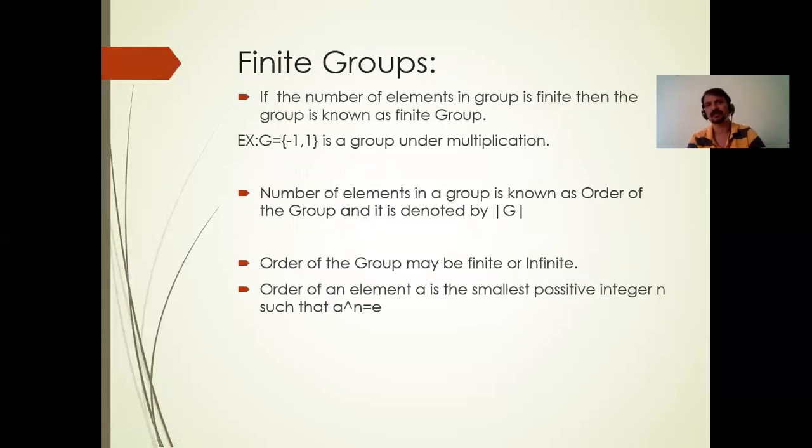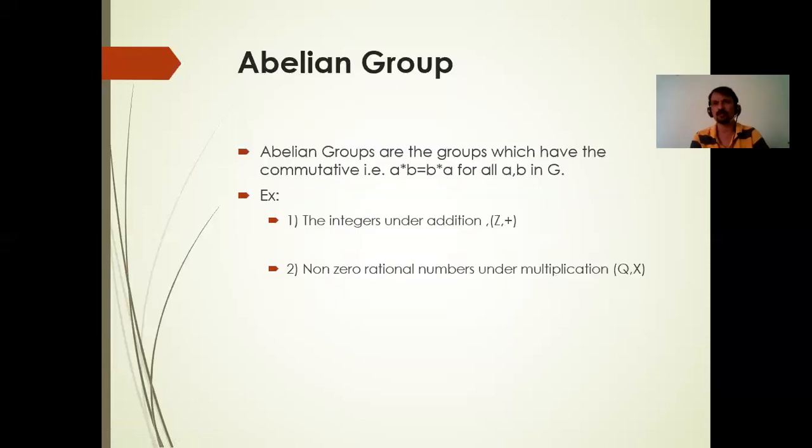So, I think you are clear with what a group is. A group means a set which satisfies all the four properties: closure property, associative property, identity property, as well as inverse property. If it satisfies all the four properties, then the set G is known as a group. Apart from these four, if it satisfies the commutative property under any operation star, then we say that it is an abelian group. The number of elements in a group is known as the order of the group, right?